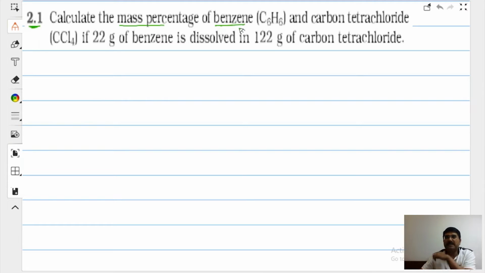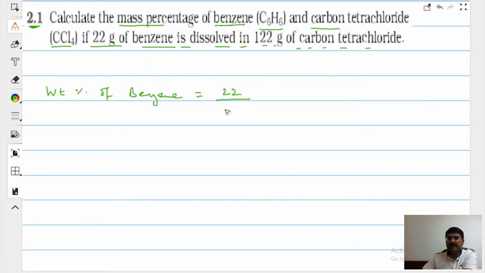What is the mass percentage of benzene and carbon tetrachloride if 22 gram of benzene is dissolved in 122 gram of carbon tetrachloride? Very simple. Say weight percentage. I told you to keep a calculator during the class. How much is going to be the benzene? 22 gram divided by 22 plus 122, into 100.